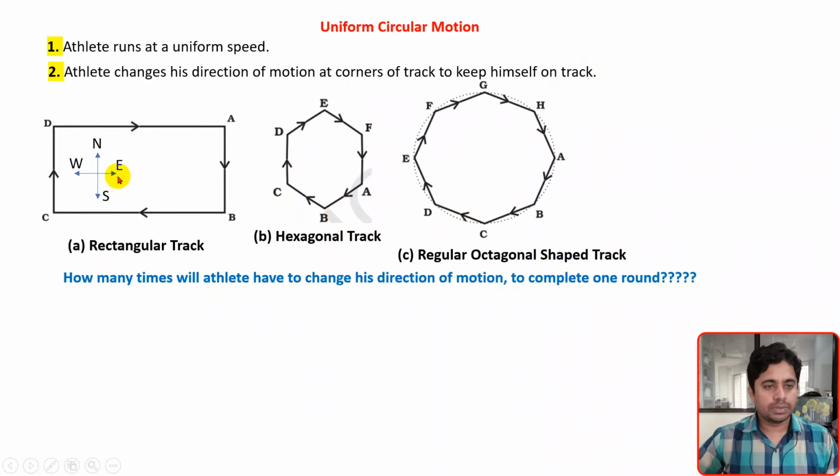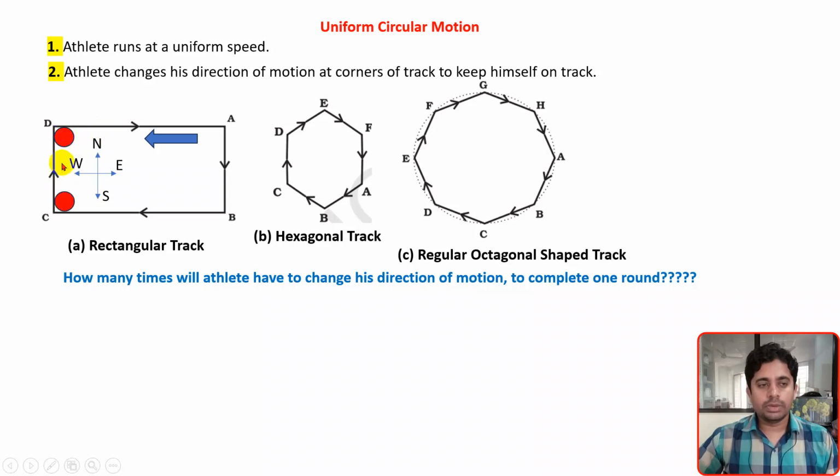We know the directions east, west, north, and south. Let us consider that the athlete is initially at corner A and is heading towards the west. Now he has started running, heading west. From A to D, as he is traveling in a straight path, there is no need to change direction. But once he reaches corner D, to stay on the track, he needs to change direction.